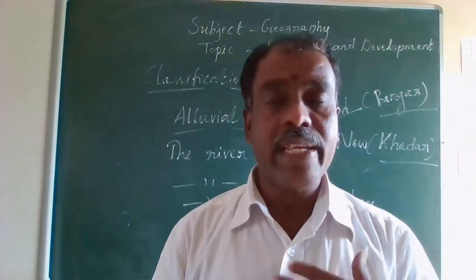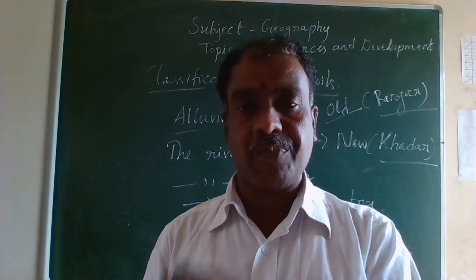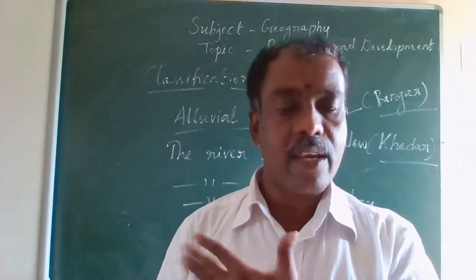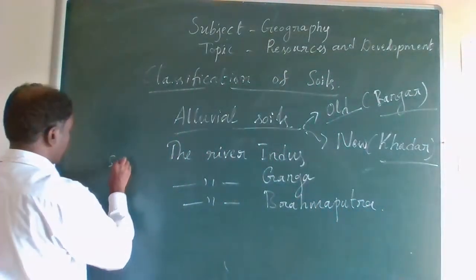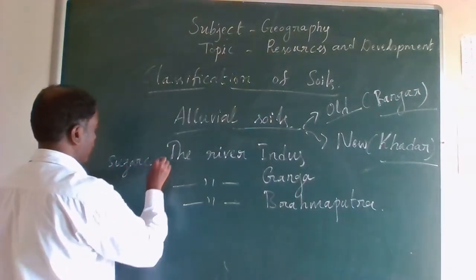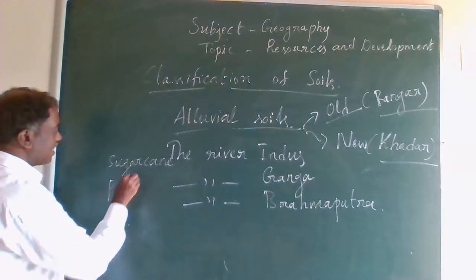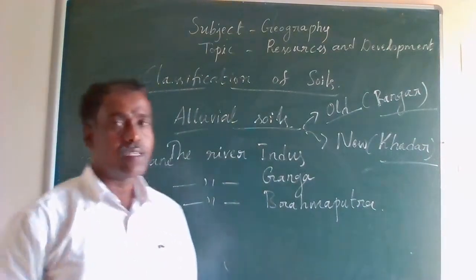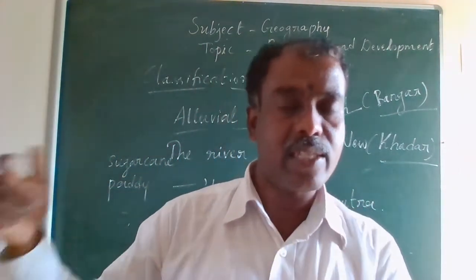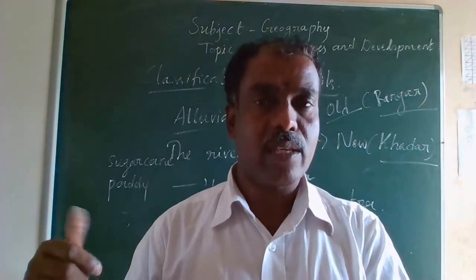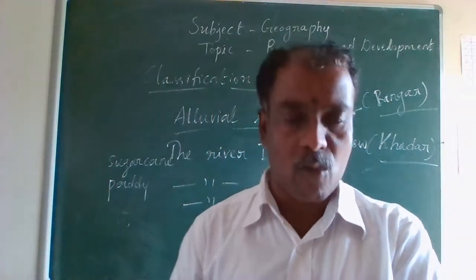It is ideal for the growth of different crops, especially sugarcane and paddy, which require more water, and the northern plains have the richest source of water.